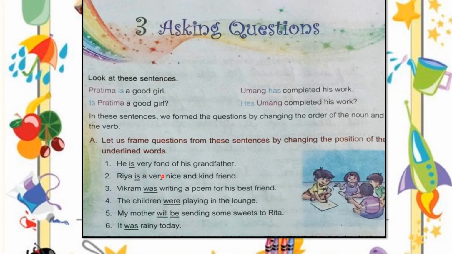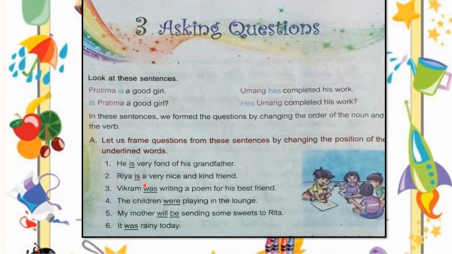Isn't it, children? First one: he is very fond of his grandfather. So how will you write this, children? Yes. Is he very fond of his grandfather? At the end there should be a question mark. Is should be capital, isn't it? Yes. Second: Ria is a very nice and kind friend. So how will you frame this question? Yes. Is Ria a very nice and kind friend? At the end there should be a question mark and Is should be in capital letter. Isn't it? So now we know how to frame it, children.